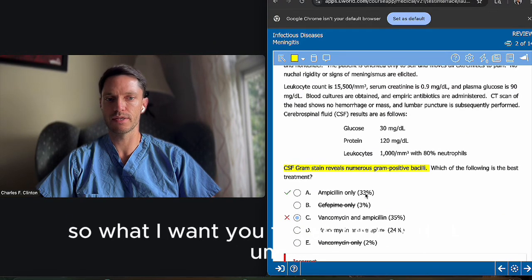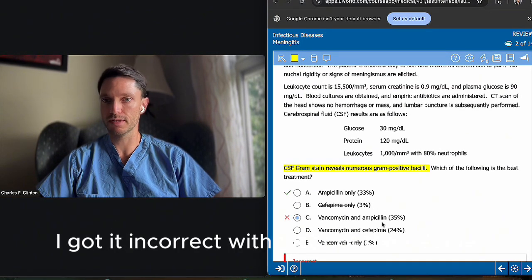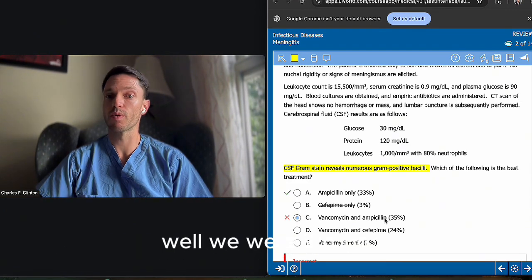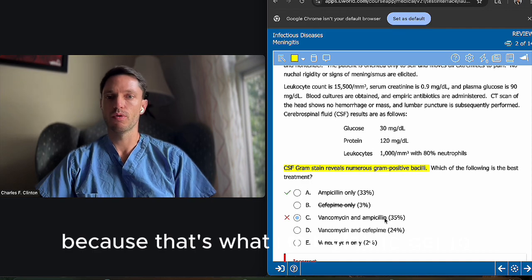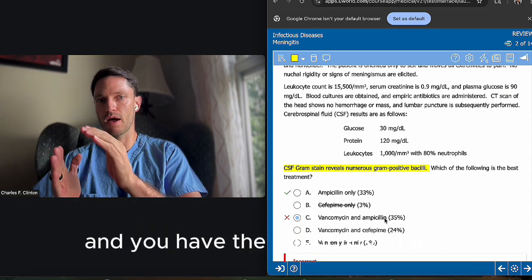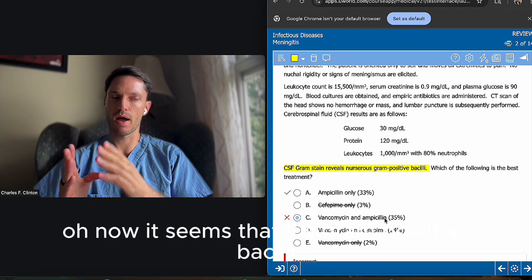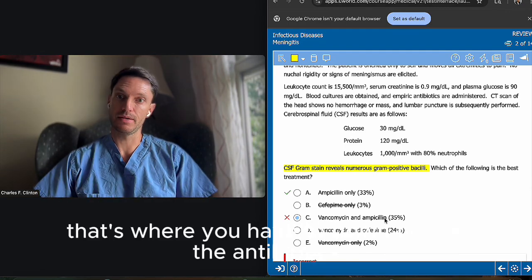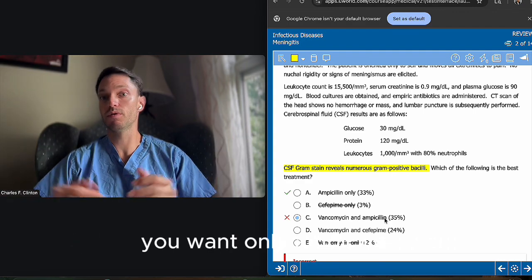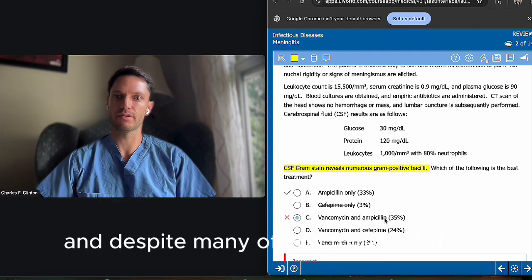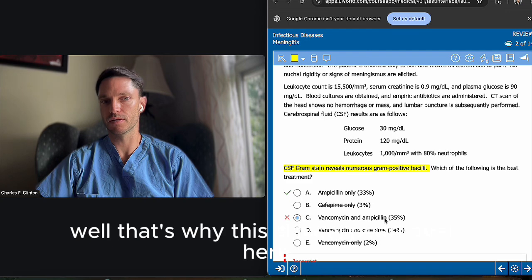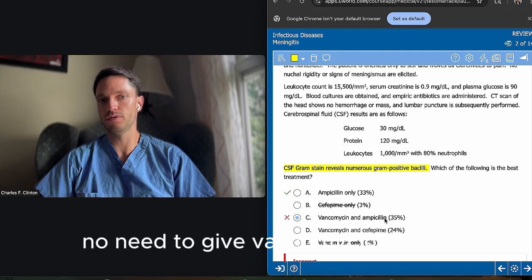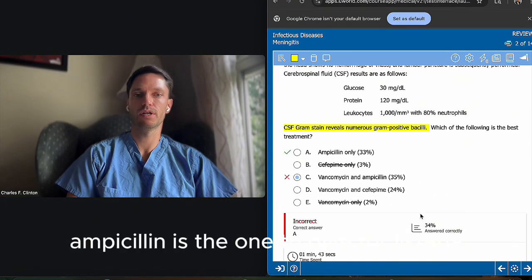So what I want you to see here is that I got it incorrect with most of the people, and we thought that we still had to maintain vancomycin coverage and just add ampicillin. Well, we were wrong, because that's what I'm trying to get to when I say that you have all these data points. Oh, now it seems that it's gram-positive bacilli. So that's where you had to de-escalate the antibiotics to focus on Listeria. What do you want? You want only ampicillin. Despite many of you thinking, wow, that's risky, right? Well, that's why this clinical pearl over here, focus on what you have at hand. And if that's positive in the CSF, no need to give vancomycin. So yes, ampicillin is the one to give for Listeria.